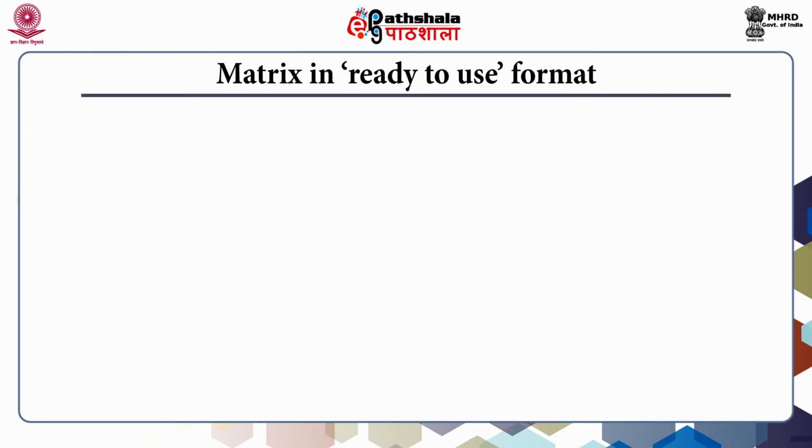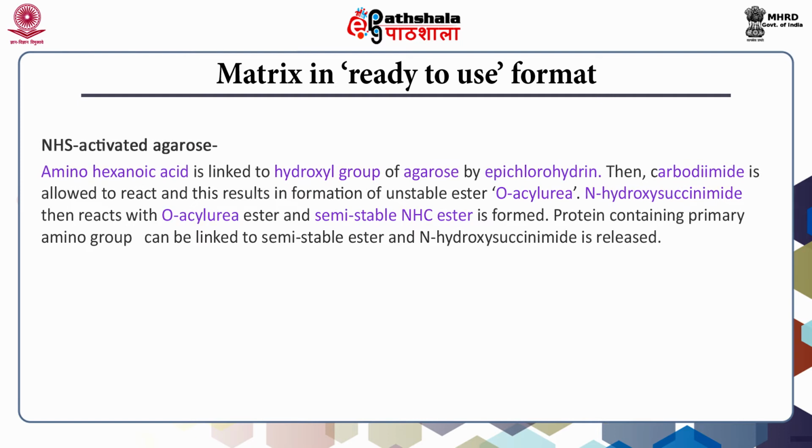Matrices in ready to use format are also commercially available. These are N-hydroxysuccinimide activated Sepharose or cyanogen bromide activated Sepharose. In N-hydroxysuccinimide activated agarose, aminohexanoic acid is linked to the hydroxyl group of agarose by epichlorohydrin.